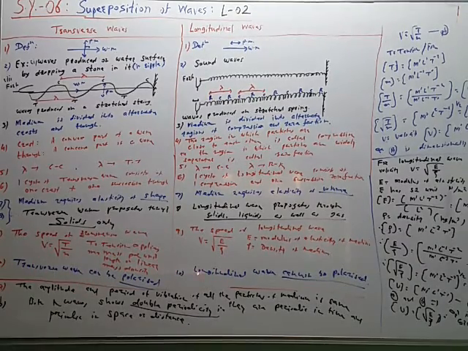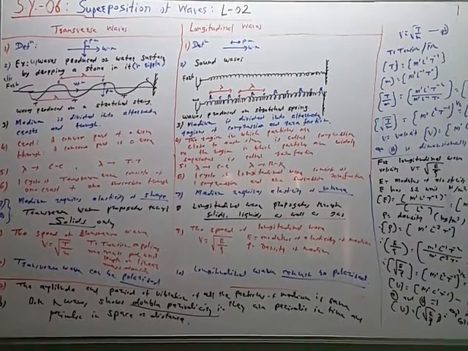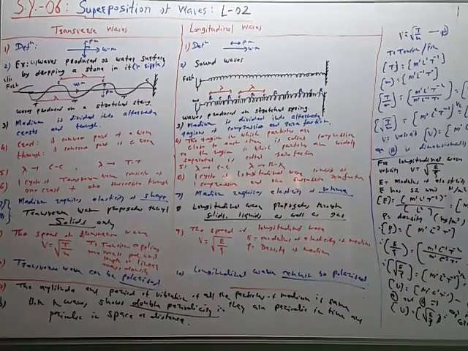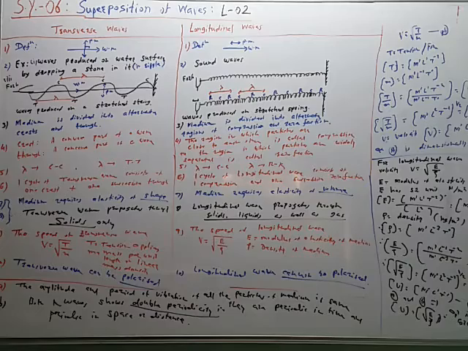So this point number 10 is very important. This polarization is the distinguishing phenomena. Whether the wave is transverse or longitudinal, it is decided only by observing the polarization phenomena. If the wave is polarized, then it is transverse. If the wave cannot be polarized, then it is a longitudinal wave, like this.